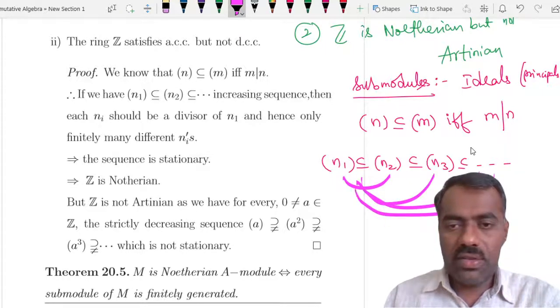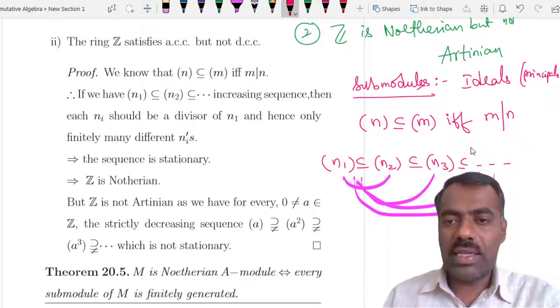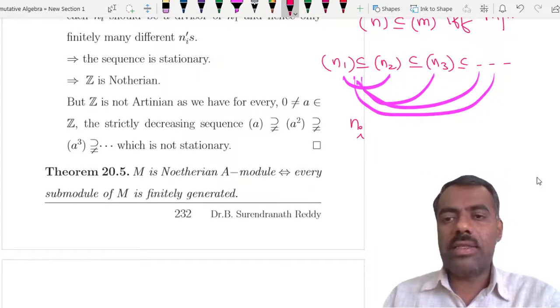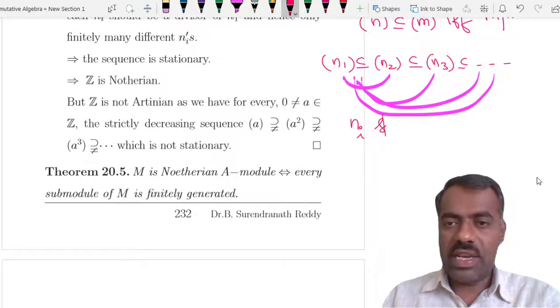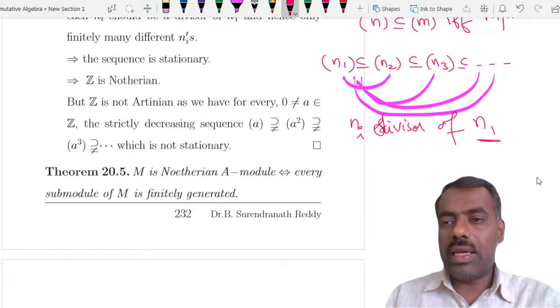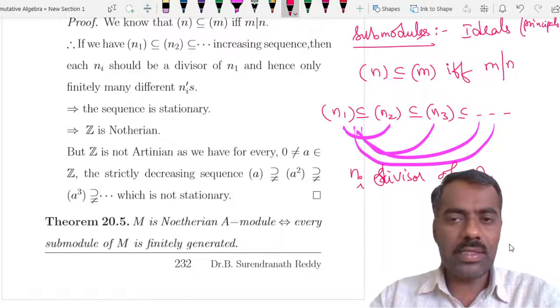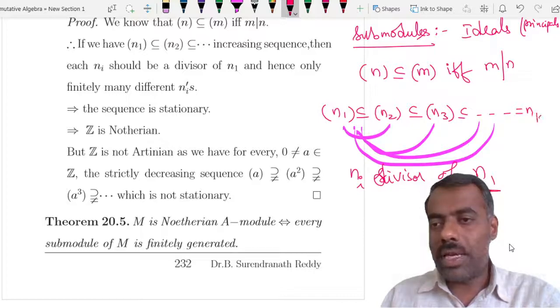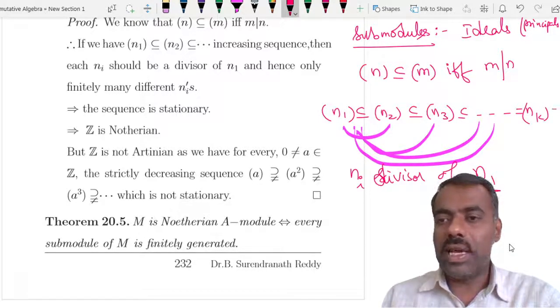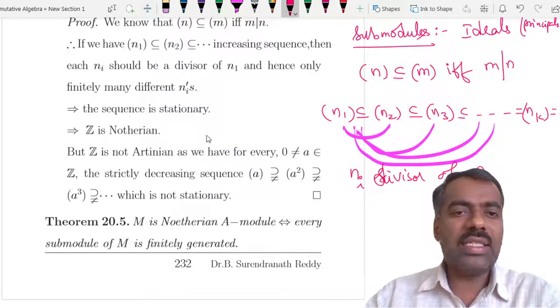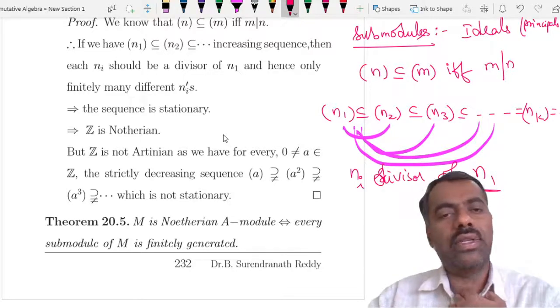So each Ni is a divisor of N1. But we know that any positive integer has only finitely many positive divisors. Therefore the Ni should be finitely many numbers. That shows that the sequence should stop, and after that they are all equal. So this increasing sequence is stationary, and hence Z satisfies the ACC condition, so it is Noetherian.